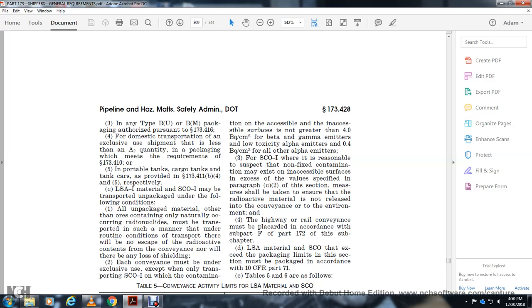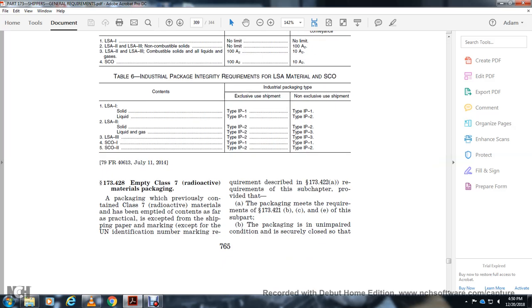Low specific activity and surface contaminated objects, except for the packaging limit for surface detection, must be packaged in accordance with 10 CFR part 71, tables 5 and 6. 173.428: empty class 7 radioactive material packaging which previously contained class 7 radioactive materials that have been emptied of contents as far as practical, except for the shipping paper, the marking except for the UN identification number of the package, and the requirements described in 173.422, with the requirements of the subchapter, provided the packaging meets the requirements of 173.421.